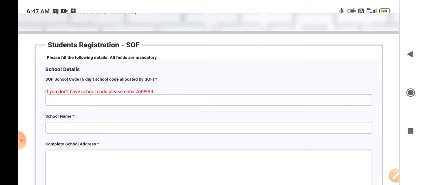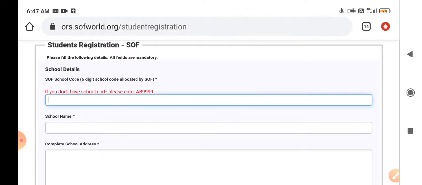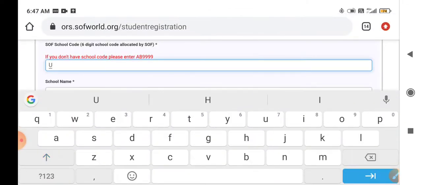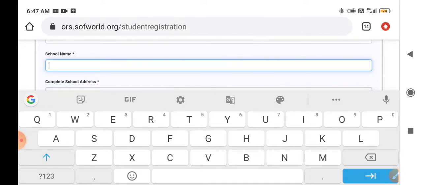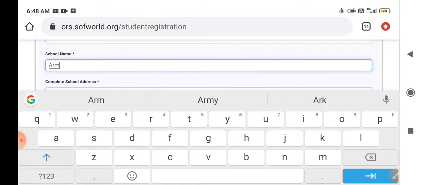The first thing we have to enter is the school code that is given by SOF, that is UP 0871. This is the school code, UP 0871. Next is school name, that is Army Public School, Fatehgarh.